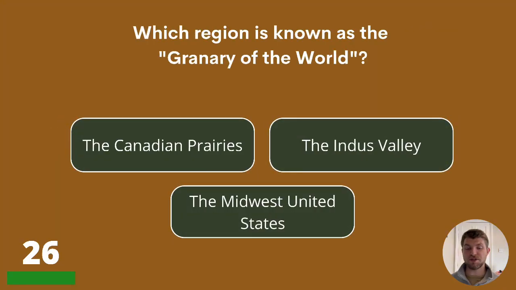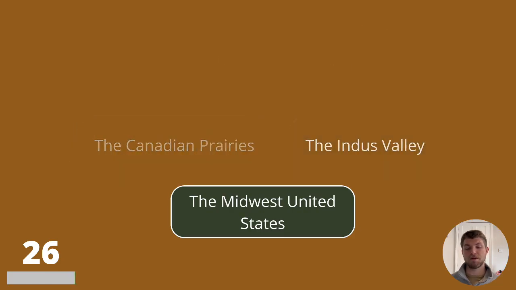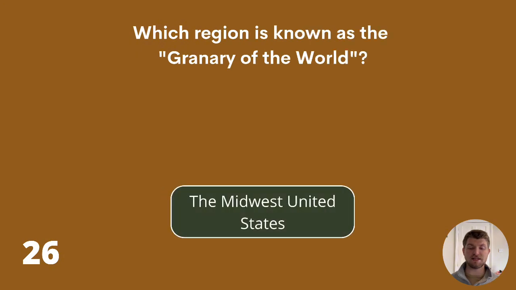Which region is known as the granary of the world? The Canadian prairies, the Indus Valley, or the Midwest United States? The correct answer is the Midwest United States.